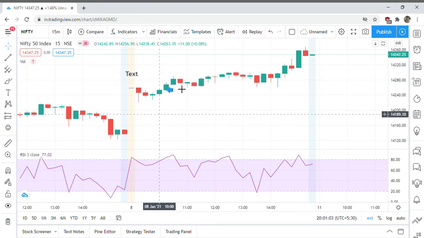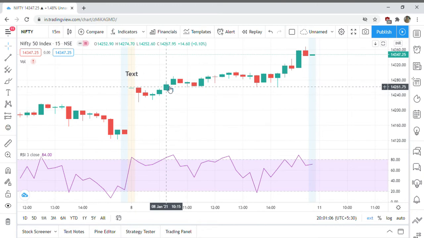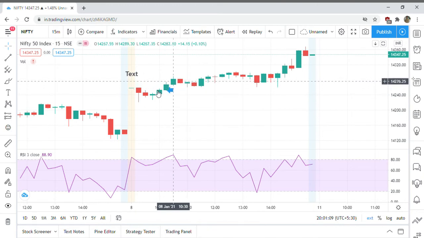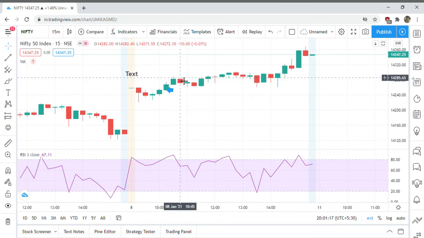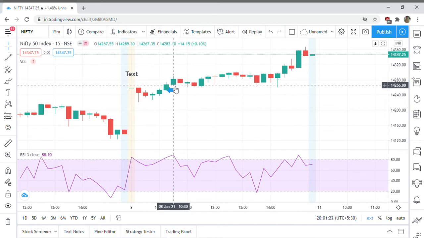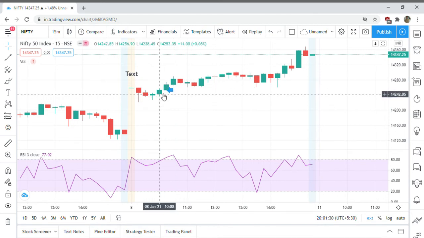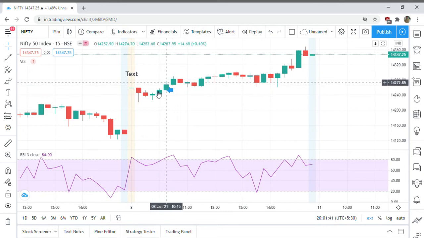Alright. Now we can see the price has gone up in the next candle. This is also a green candle. Alright. Now I will exit my position at the close of this candle, and my stop loss would be at the low of this green candle. Alright, the low is 1428.45. Now this is for buying.